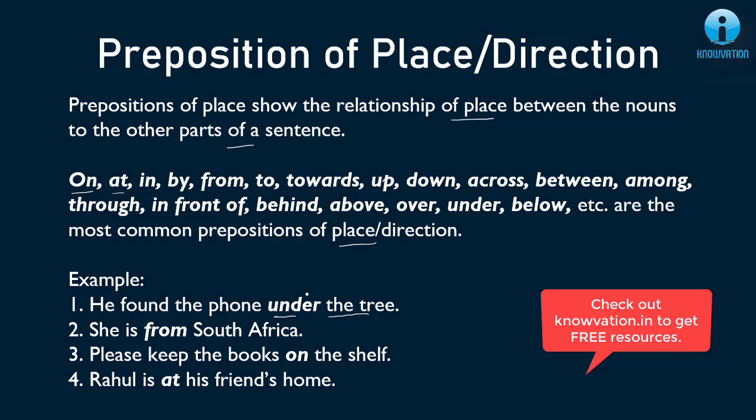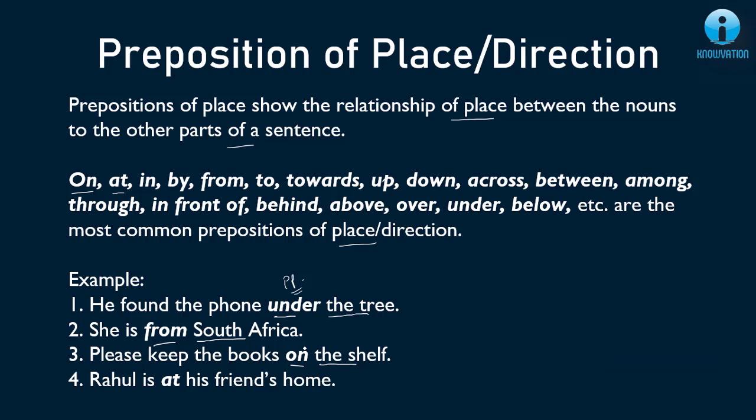So noun के पहले क्या आएगा? That is preposition. Alright, next, she is from South Africa. So it is showing again preposition of place, from, and the place will be South Africa. Please keep the books on the shelf. Okay, so I want to keep something on the shelf. The shelf will be my noun, and on shows that I am putting it at a place. So place is indicated by on, hence it's a preposition of place.